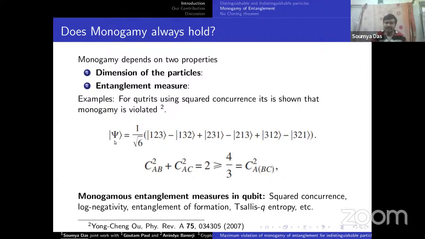So for this state, he has shown this result where monogamy is violated. We now restrict our discussion to qubits, as there are several monogamous entanglement measures in qubit systems: squared concurrence, log negativity, entanglement of formation, Rényi-alpha entropy, etc.